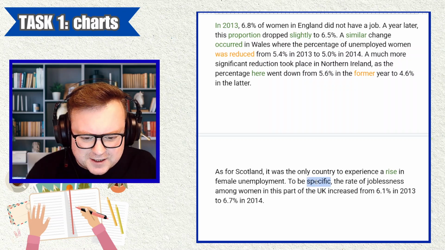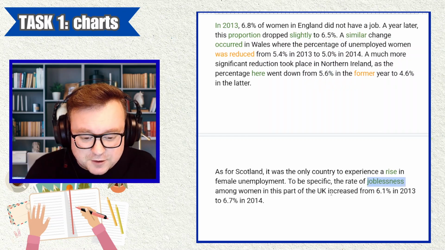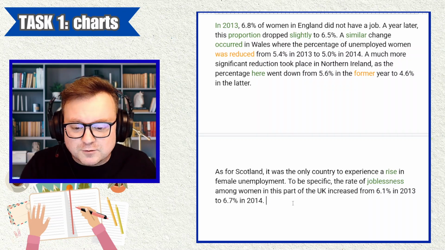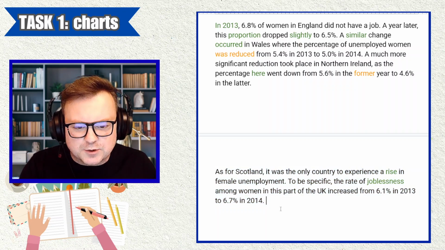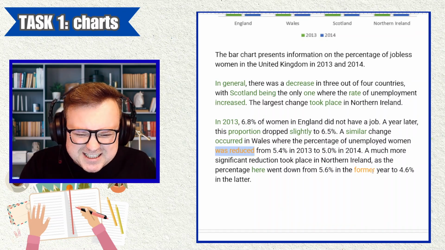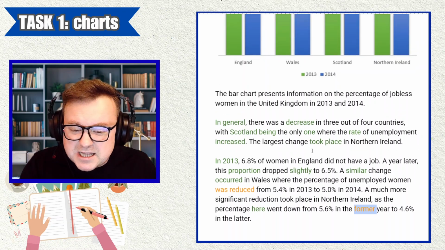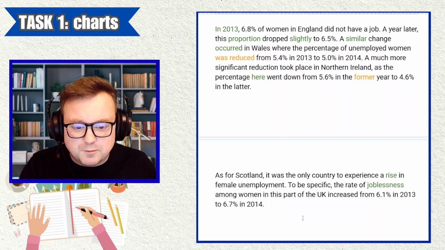To be specific, cool, "the rate of joblessness," beautiful. "Joblessness among women in this part of the UK increased from 6.1% in 2013 to 6.7% in 2014." Wonderful, fantastic, so beautifully easy to understand. "Was reduced" feels slightly odd, "former" feels slightly odd. That is the only slight problem I have with this.